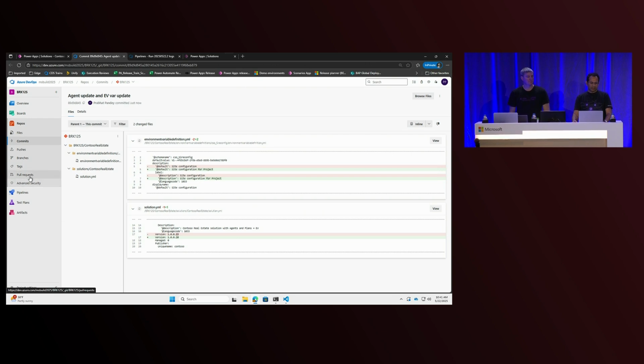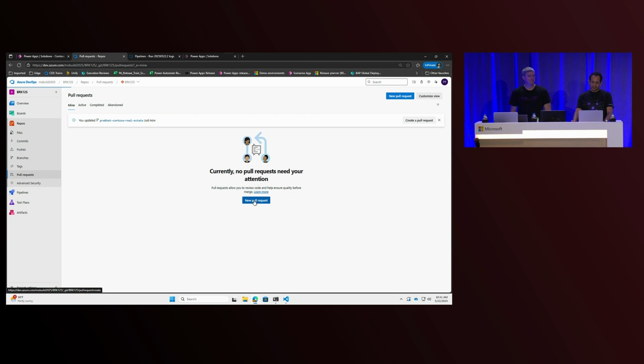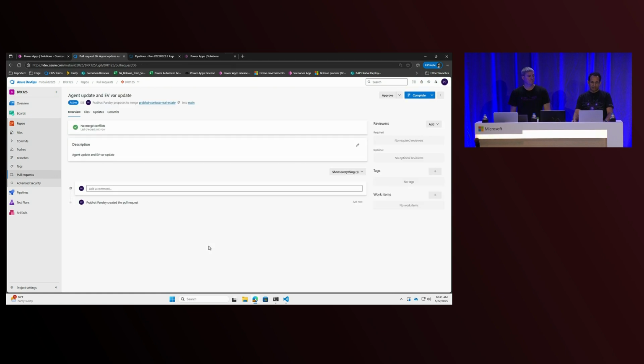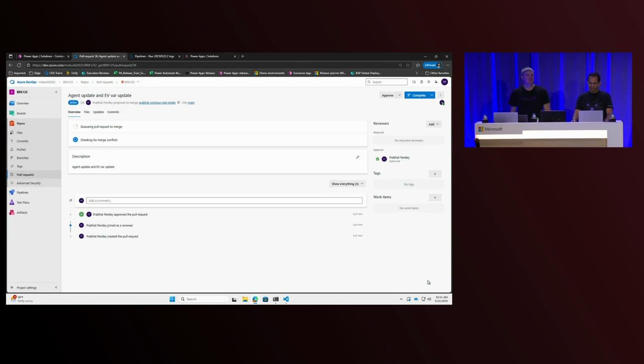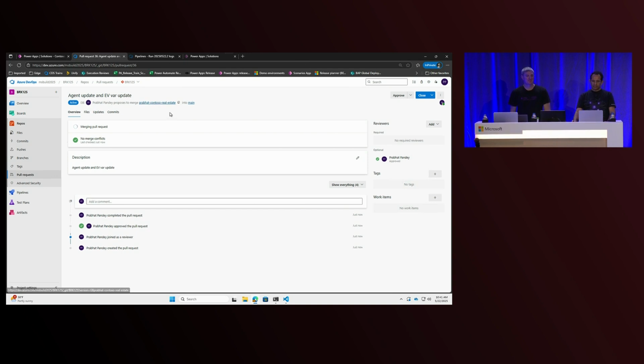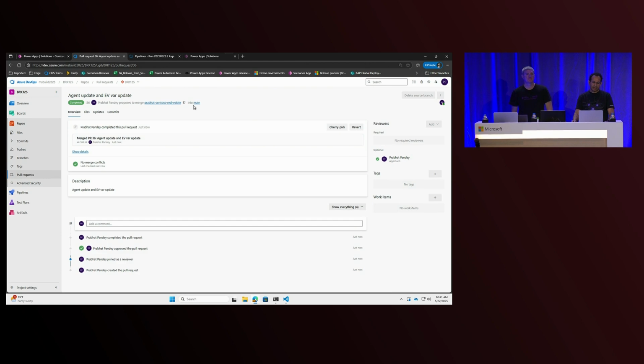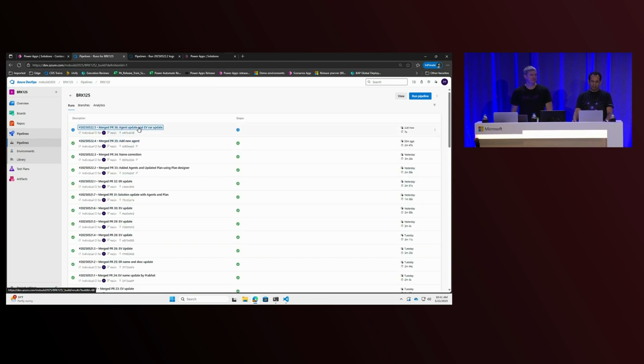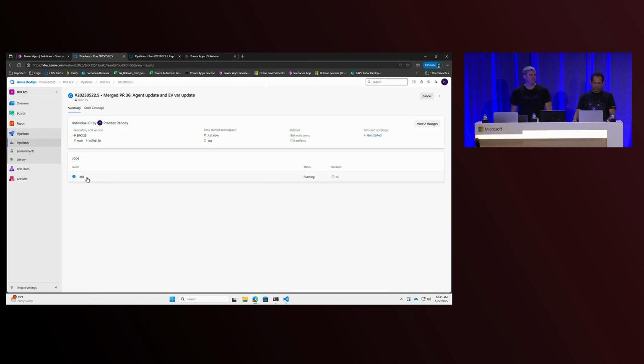So let me complete the pull request here, and that will trigger the deployment pipeline. So here I'll create the pull request, and I'll approve it. Although in the real world you won't be self-approving your own PR. So I have this completed, and as you see here, this is my personal development branch. It's getting merged to the main, and yeah, merge is completed. And the moment this merge completes, there would be an automated deployment pipeline that will trigger. And as you see here, my pipeline has started, and it's going to take some time.